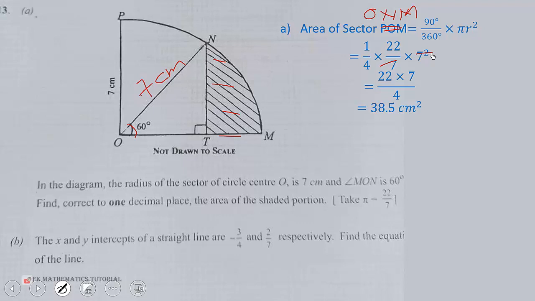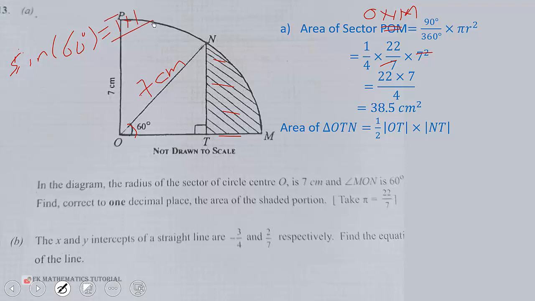Now the area of triangle OTN is half base times height. So the base is OT, the height is NT. We can use trigonometry to find OT and NT. So sine 60 degrees will be equal to TN over 7.